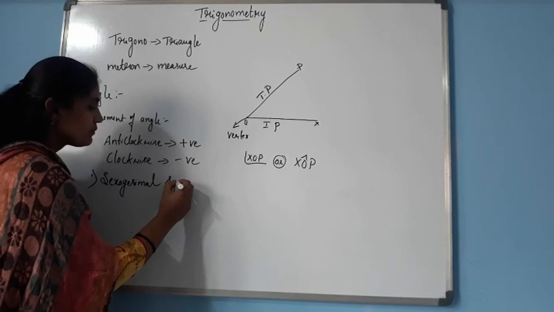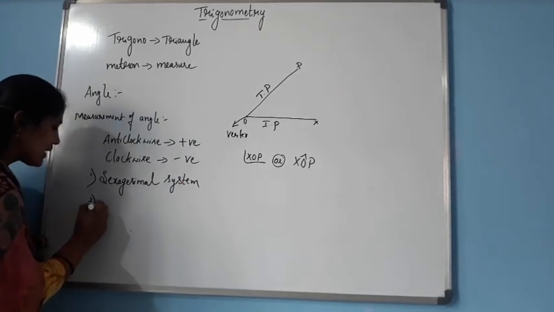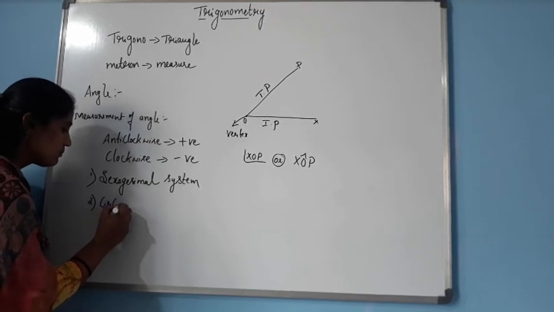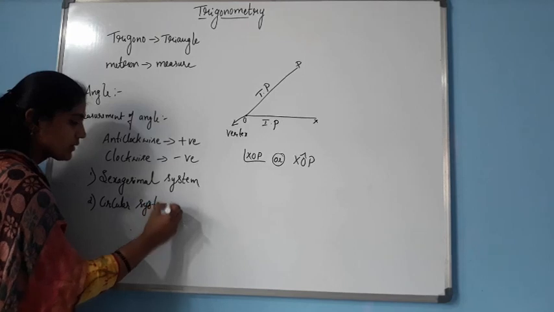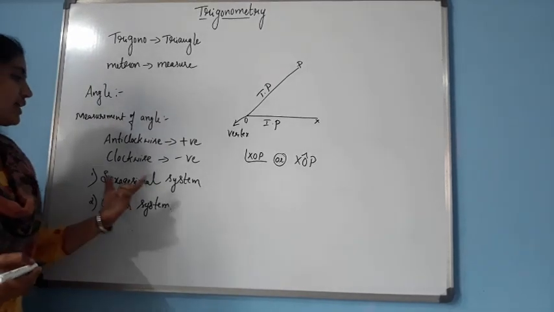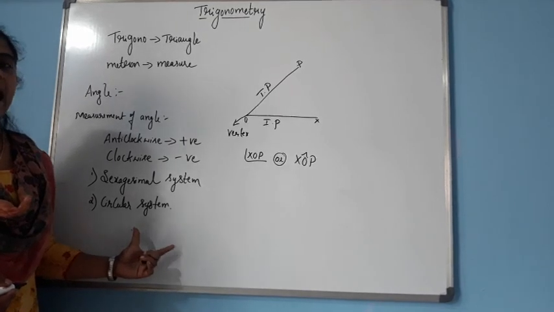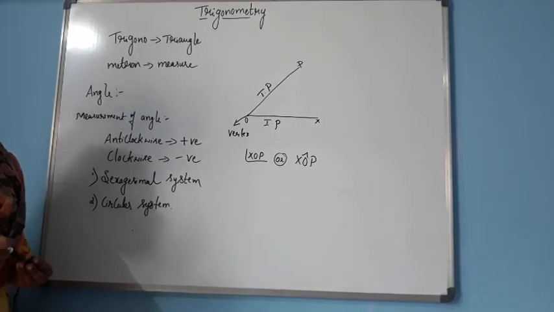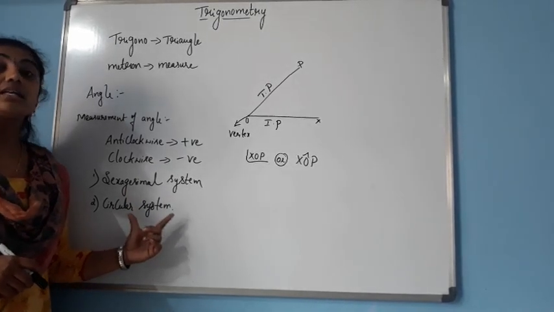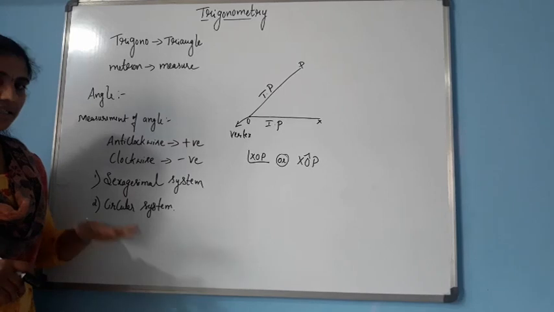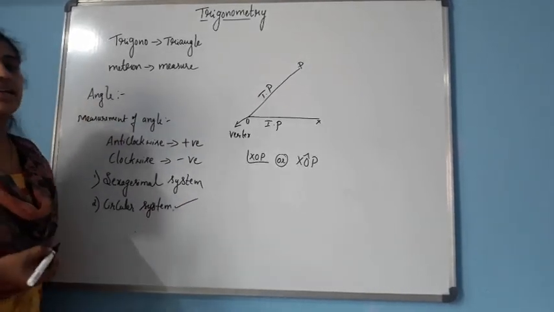Sexagesimal system, and the second one is circular system. Okay, so here there are two systems in which we measure the angles. So angles in two types ಅಲ್ಲಿ measure ಮಾಡ್ತಾ ಹೋಗ್ತೀವಿ. So one is sexagesimal system and another one is circular system. But here in this chapter we mainly study about circular system.